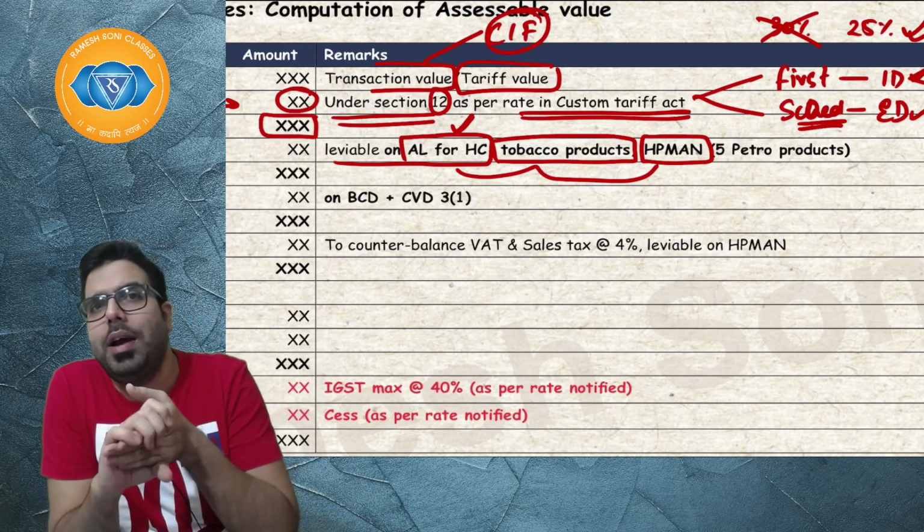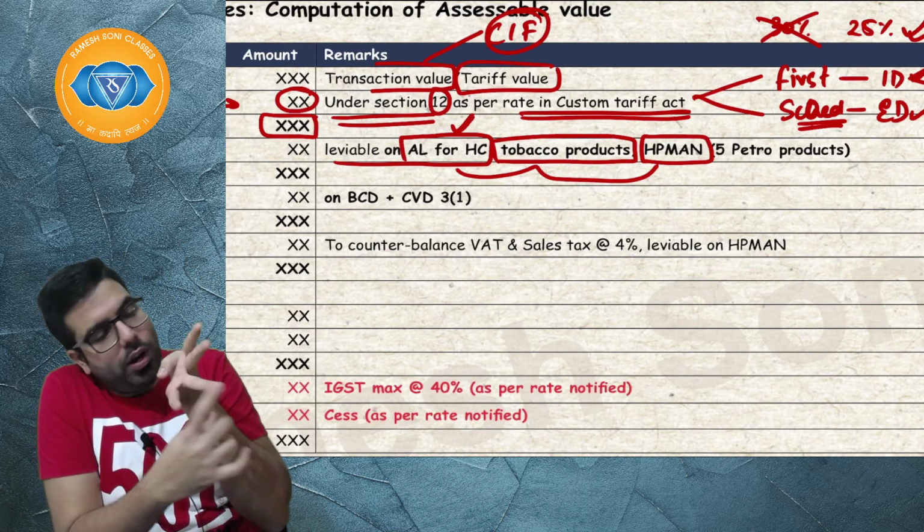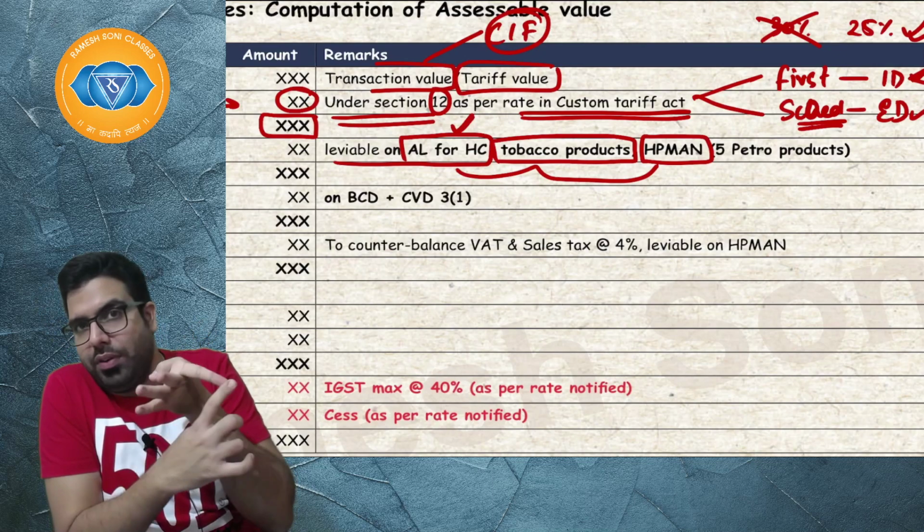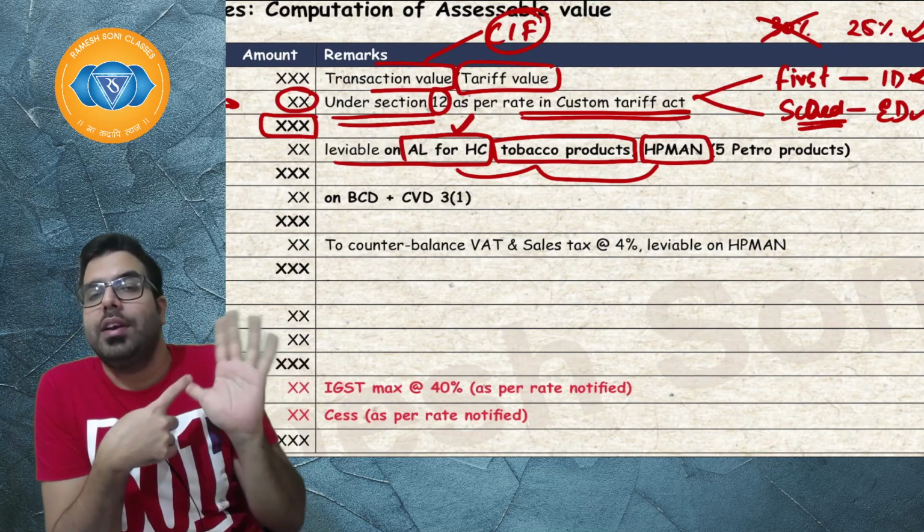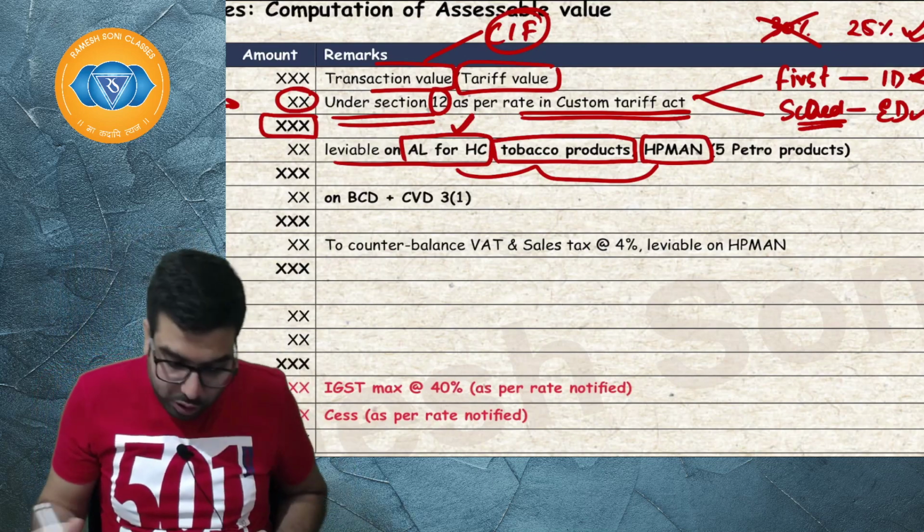Sir, what is HP man? High speed diesel, P for petroleum crude, M for motor spirit, A for aviation turbine fuel, N for natural gas. These are the 5 petroleum products.